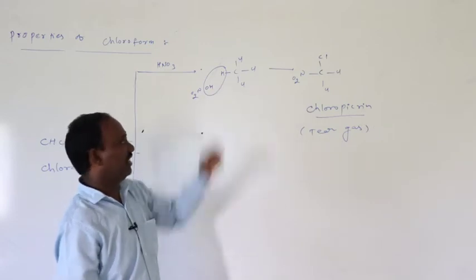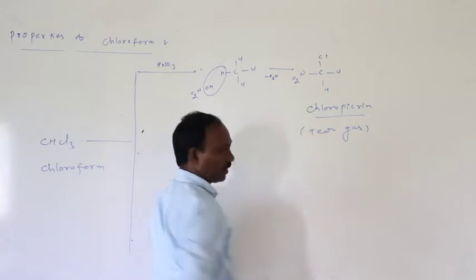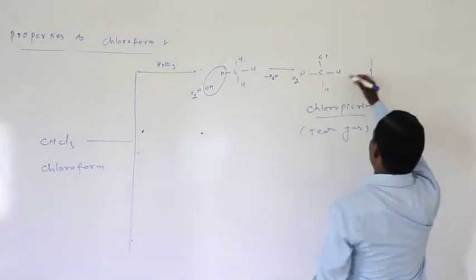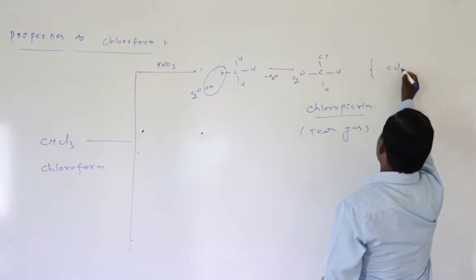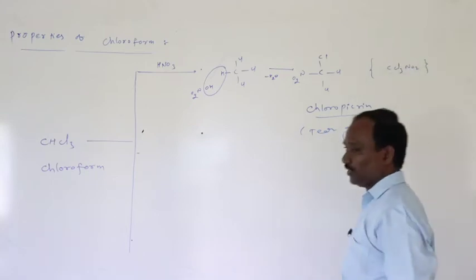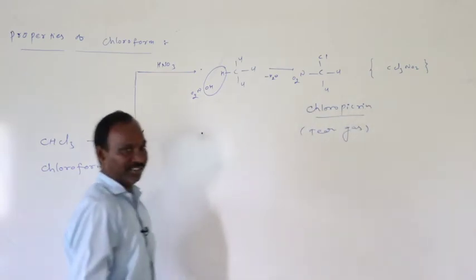Here dehydration takes place, removal of water. Generally it is written as CCl3NO2. This is chloropicrin, which is used as a tear gas.